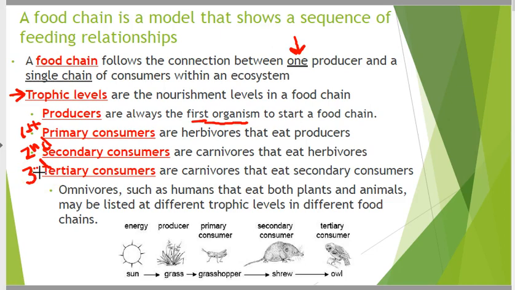Omnivores are next. Omnivores like us, we fit in every trophic level except which one? Producer. Because we eat plants, that makes us primary. We eat cows, cows eat plants, that makes us secondary. We eat organisms that eat other organisms. Anybody know of one example?